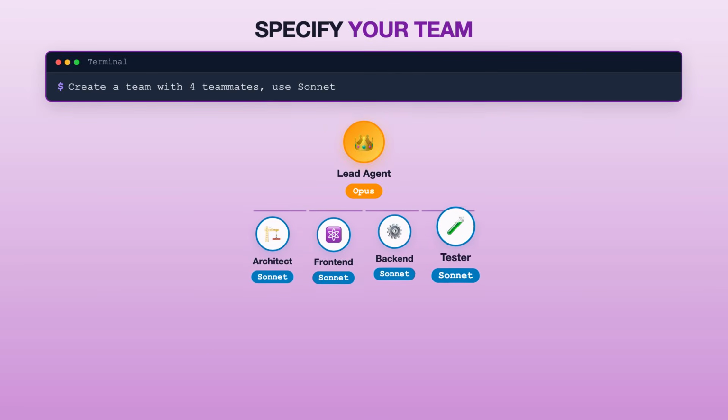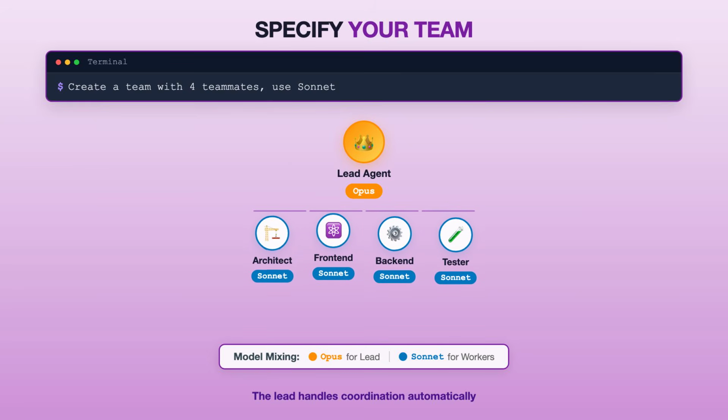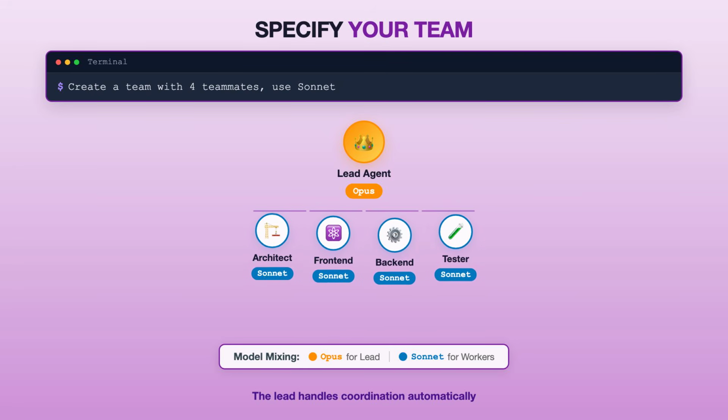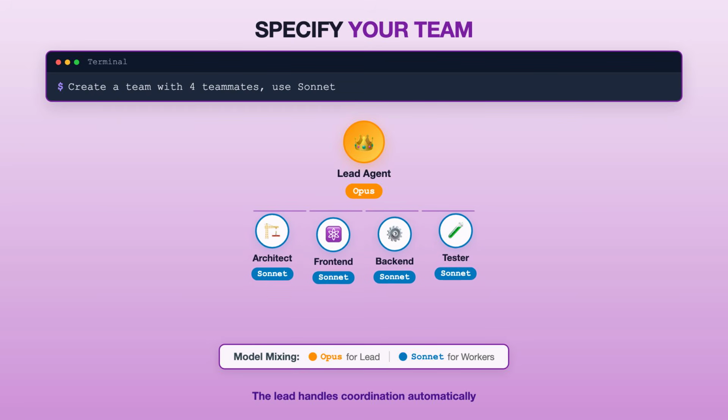You control team size and models through natural language. Tell the lead, create a team with 4 teammates, use Sonnet for each one. Or let Claude decide the optimal team size based on your task. You can mix models too. Use Opus for the lead and Sonnet for lightweight workers. The lead handles all coordination automatically.